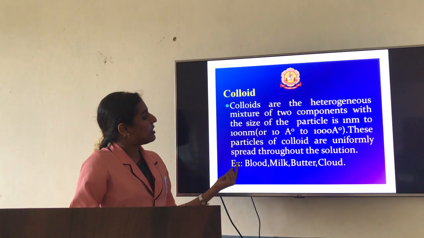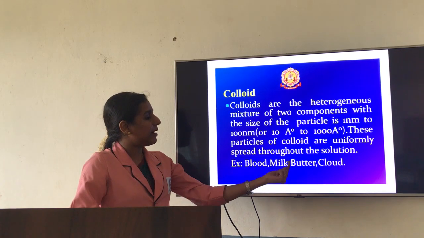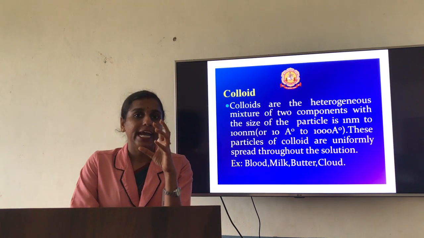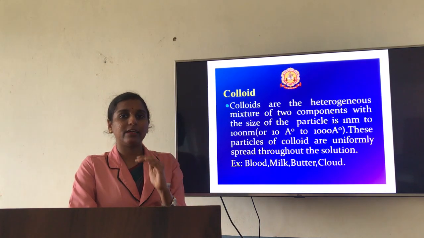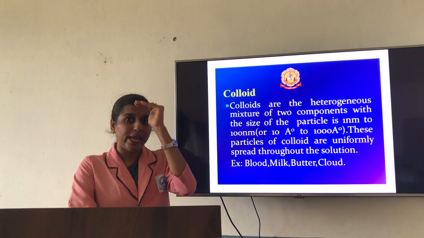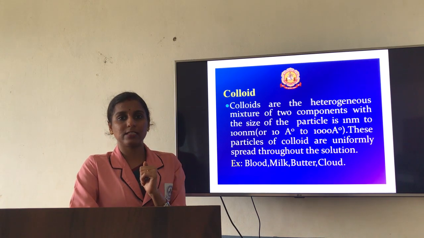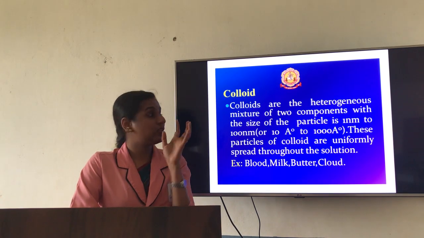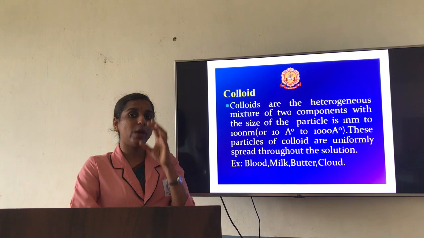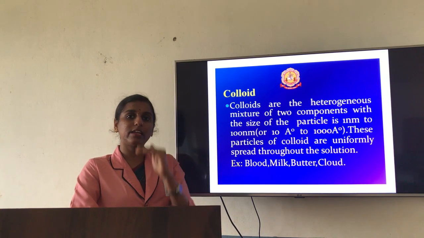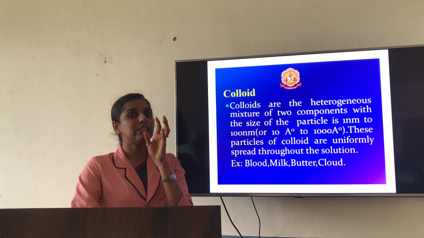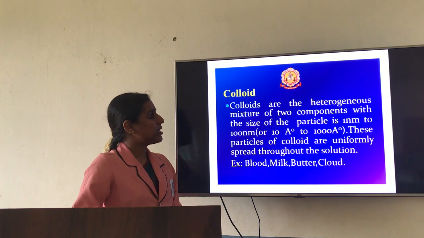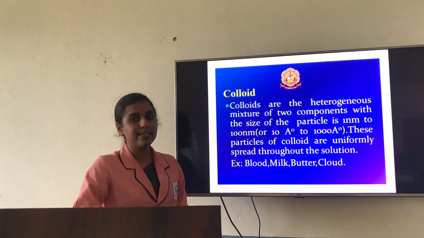For example, you can see examples like blood, milk, butter, cloud and all. If I go with blood, when you see it, it looks very clear. Or milk, if you take, it looks like a very clear solution. You cannot see the particles. So we can say it is a homogeneous solution, but it is not. So these are colloidal solutions where it looks like homogeneous, it looks like a clear solution, but the size of the particle lies between 1 nanometer to 100 nanometer. So these kinds of substances we are going to call colloids.